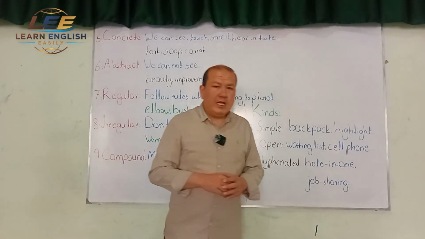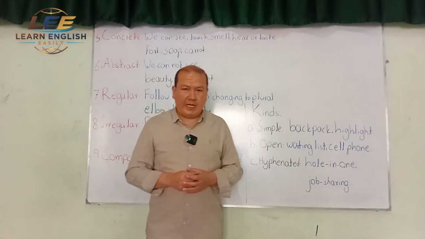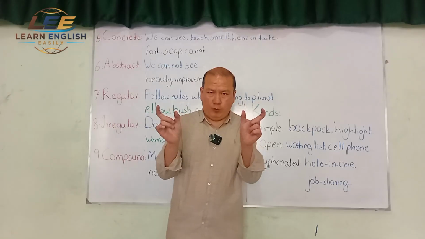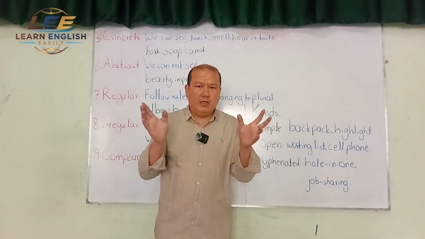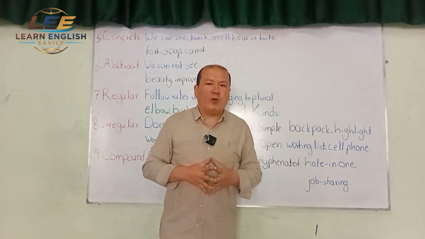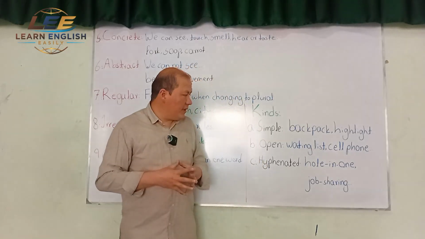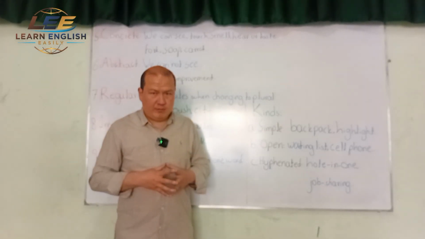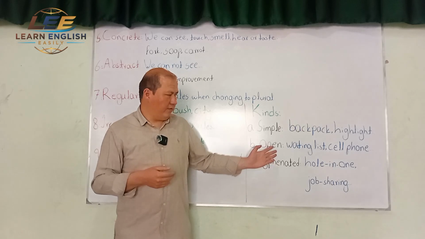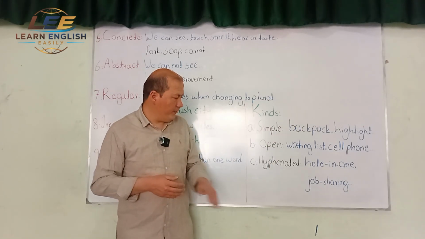Another example, cell phone. Again, I have two words, cell and phone, and I write them separately, but they are considered one word, one noun, a compound noun. So these are examples of open compound noun. We have a lot of nouns like this, a lot of words.